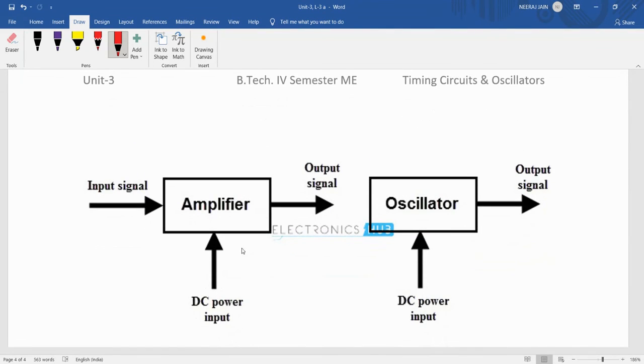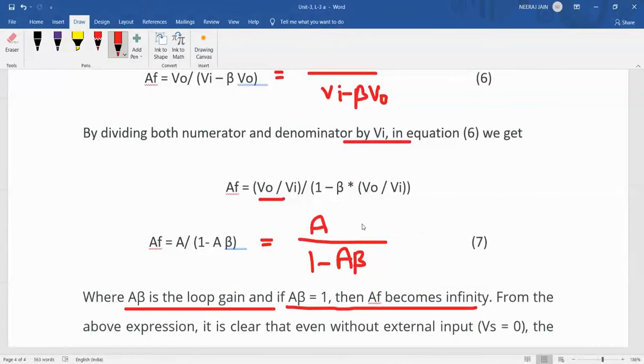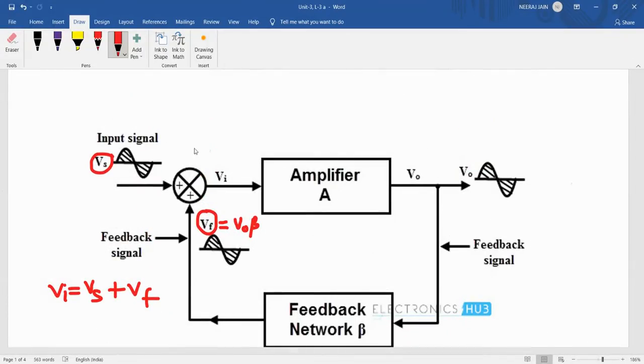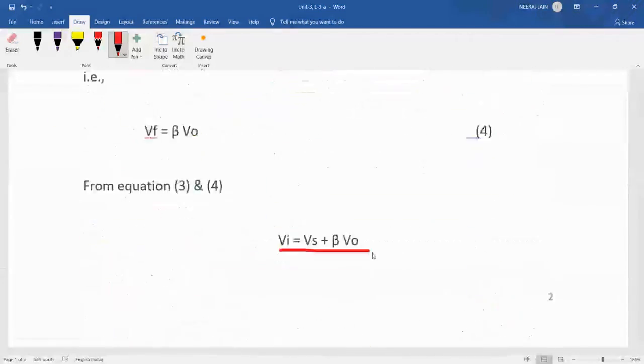So here we can say that this is the amplifier and this is the oscillator. In the amplifier we give the input signal and we get the output signal according to the gain of the amplifier. There is a DC power input for the components of the amplifier. In the oscillator, if in this positive feedback amplifier we remove the input, if no input is given or Vs is equal to 0, then definitely it works like an oscillator.